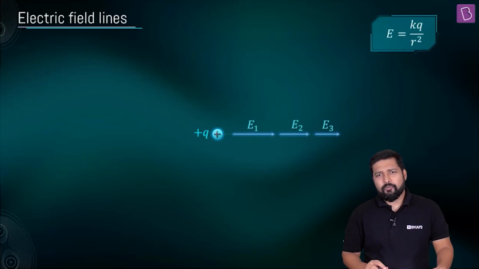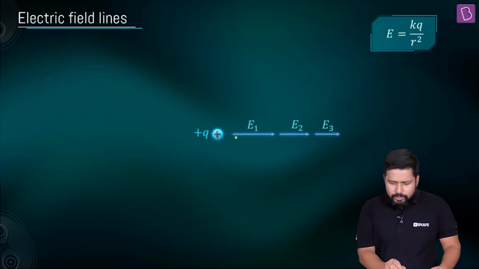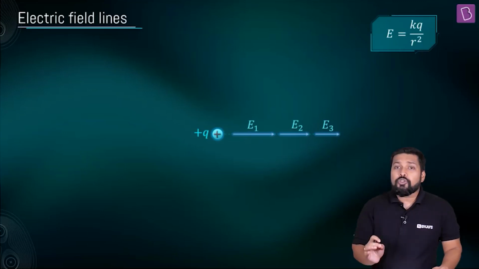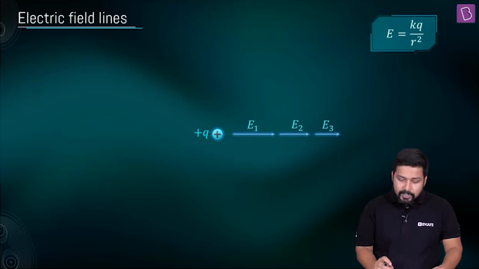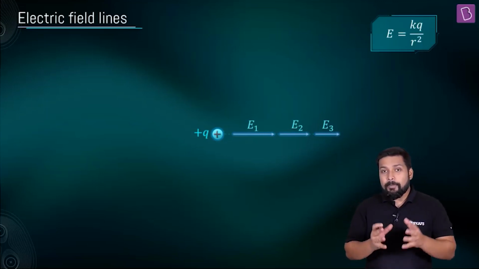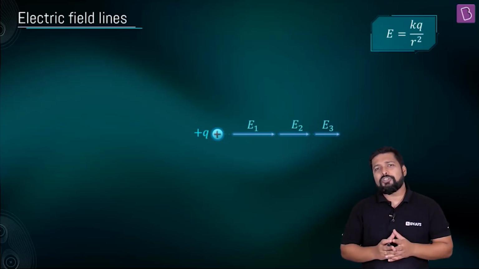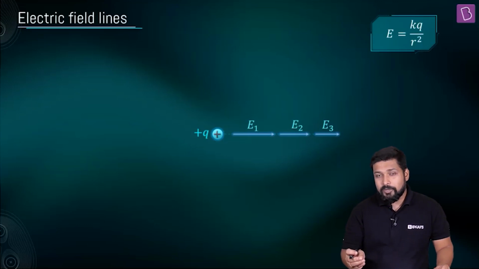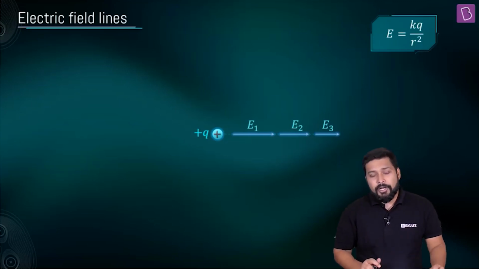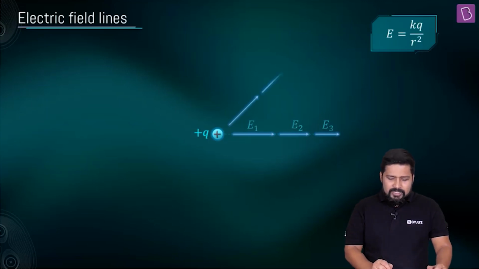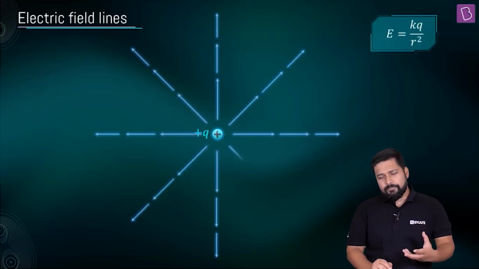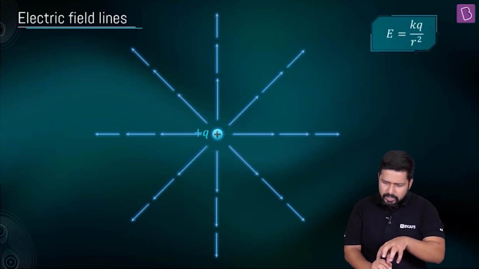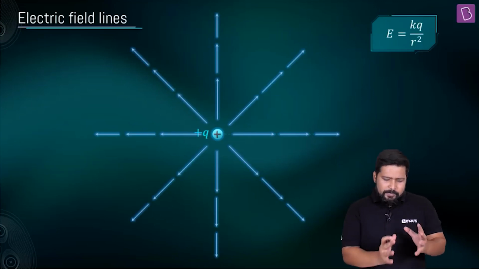What Faraday visualized was, let's draw lines like that, where the direction of these arrows shows you the direction of the electric field, and the length of these arrows tells you the magnitude. As you can see, the length of the arrows goes on shrinking as you move away from the positive charge, becoming smaller and smaller, which depicts the decrease in magnitude. He thought these lines can be visualized in all directions, and you can represent it like this.